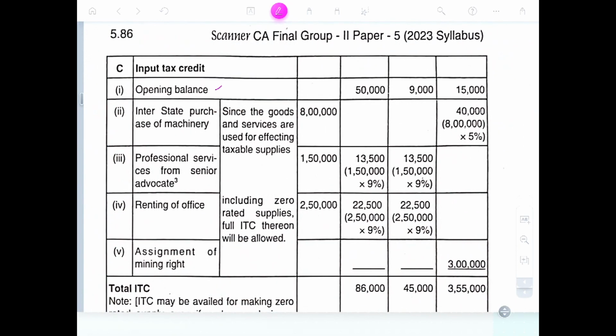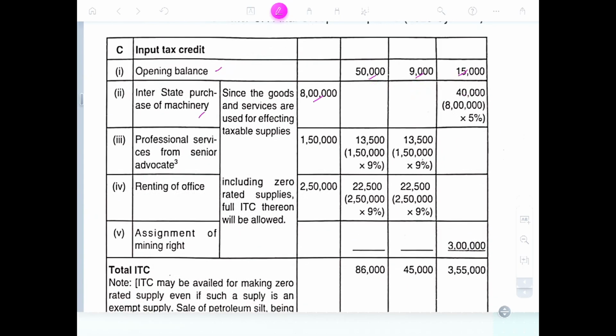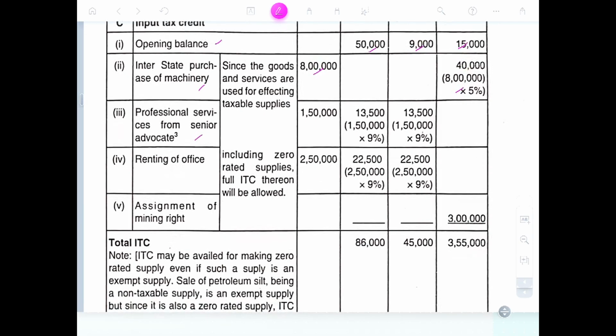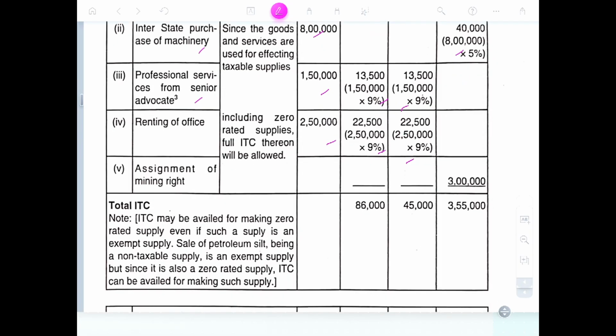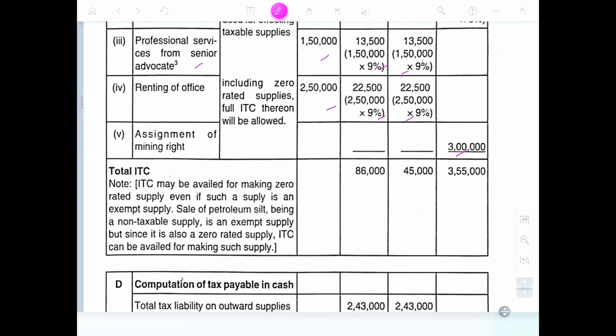Input account opening 50,000, 90,000, 15,000. Interstate purchase of machinery 8 lakhs, input IGST. Professional senior advocate IGST, this we need to claim input again. Printing of information also input. Assignment of mines. Total ITC is 680.